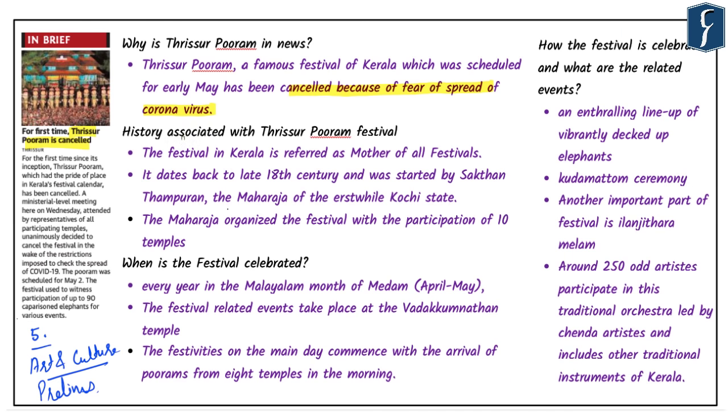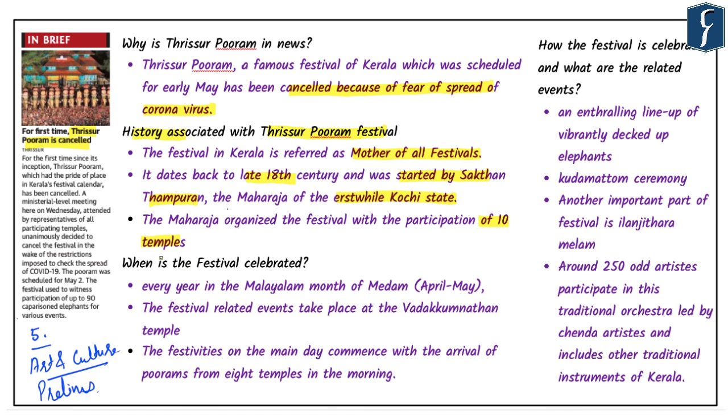This festival is very important for Kerala and the meeting was attended by government representatives which included State Agriculture Minister and Local Self-Government Minister of Kerala. Now, from the perspective of the examination, let's focus on the history which is associated with this Thrissur Puram festival. This festival is referred to as the mother of all festivals in Kerala. It dates back to late 18th century and was started by Saktan Thampuram, the Maharaja of erstwhile Kochi state. The Maharaja organized the festival with the participation of 10 different temples.